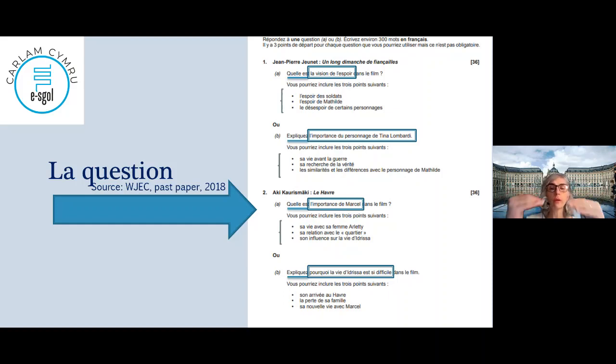His life is quite chronological, okay? Arrival, loss of his family, new life. For example, if I take the last one, same with the woman, Tina Lombardi: life before the war, research of the truth more after the war, and then you have to compare with someone else, okay? So you go through different stages and you describe them, you give examples, you can give a little opinion.